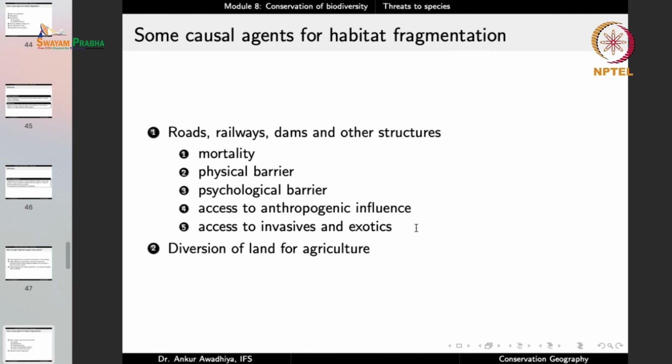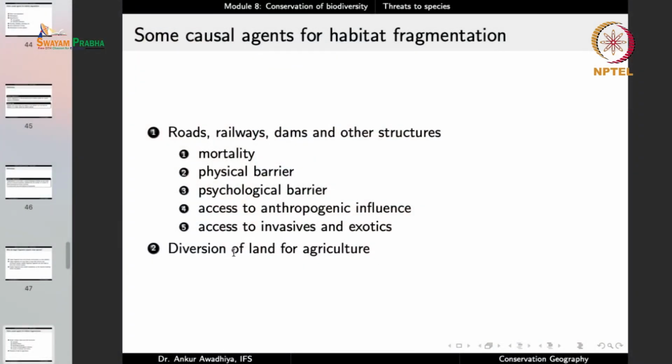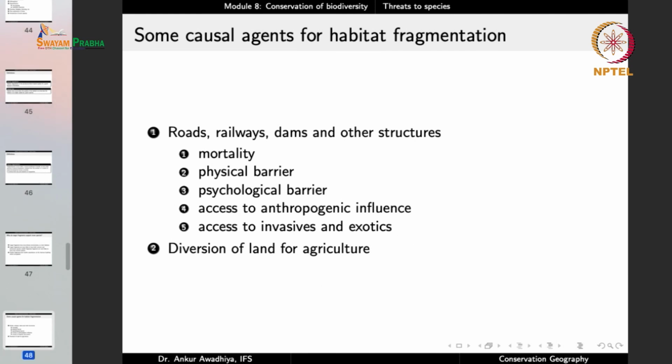Plus it increases access to anthropogenic influences. Once you have a road, then people can get into the forest, and once people are getting into the forest, you will find it very difficult to stop poaching and to stop illicit felling of trees. In the case of forests that do not have roads, people do not have access to the interior portions. So even though you will find a certain amount of poaching on the fringes, the core is more or less safe. But with roads, even the core areas become accessible to humans. And with them, we also have access to invasives and exotics.